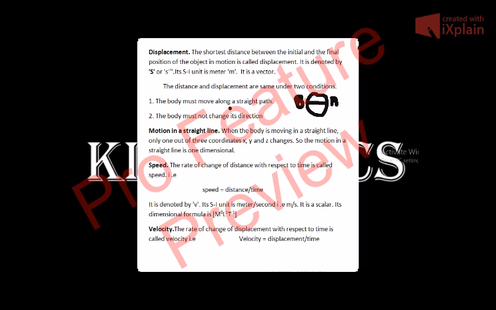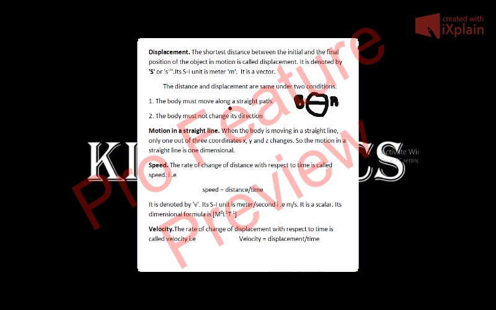If the first condition is fulfilled, that is if the body moves along a straight path, then distance and displacement can be equal. Now there is another condition, that is the body must not change its direction. Again, see from this figure, if a body moves from A to B and then from B to A and stops at A, its distance will be equal to 2AB, twice the diameter, because it moves from A to B then from B to A, but its displacement will be 0.